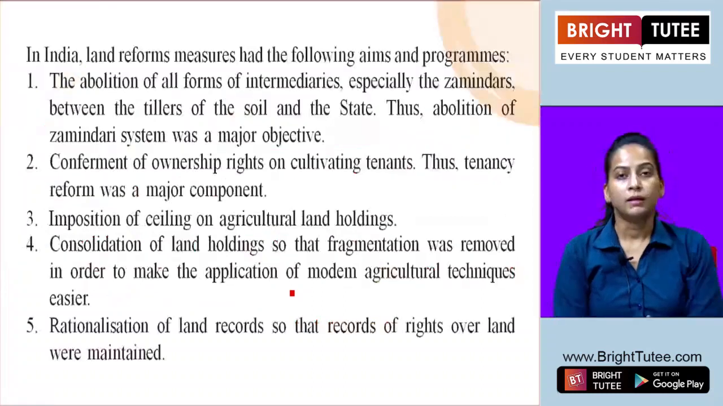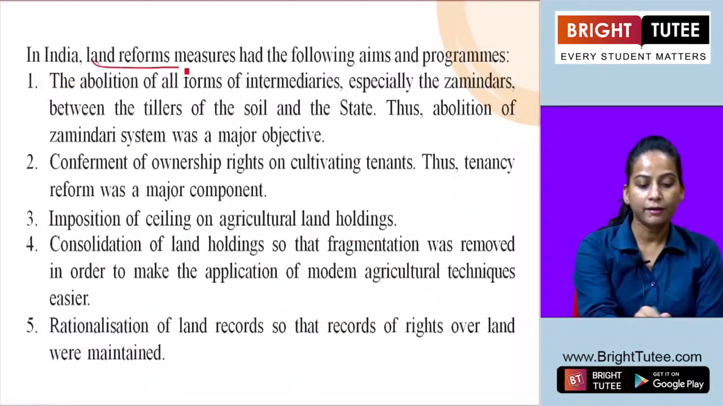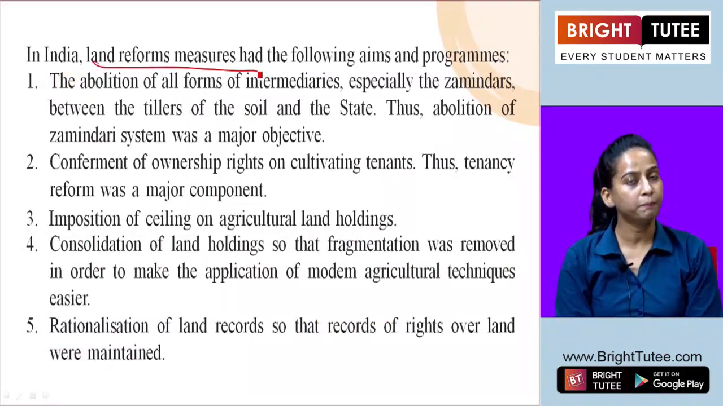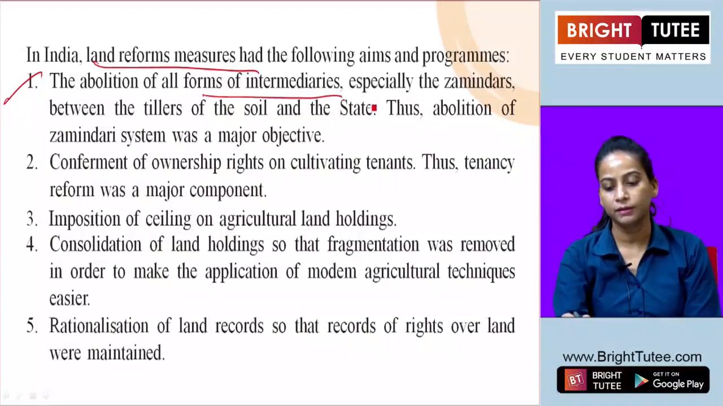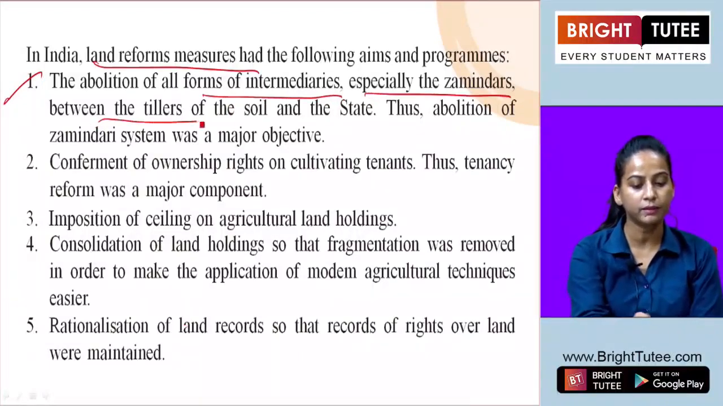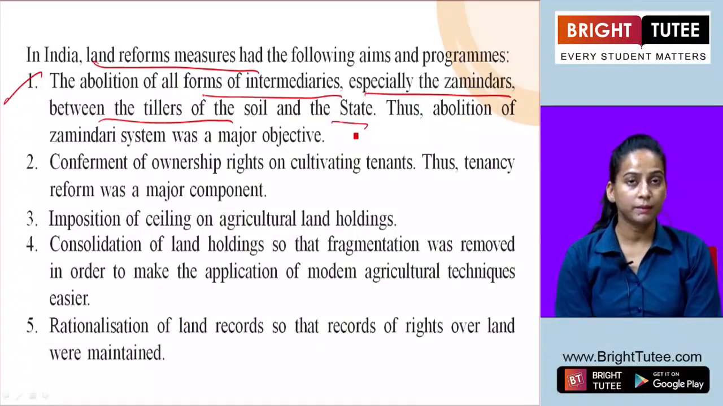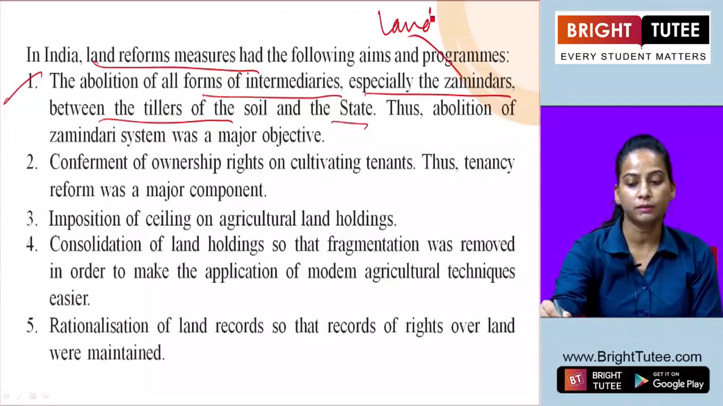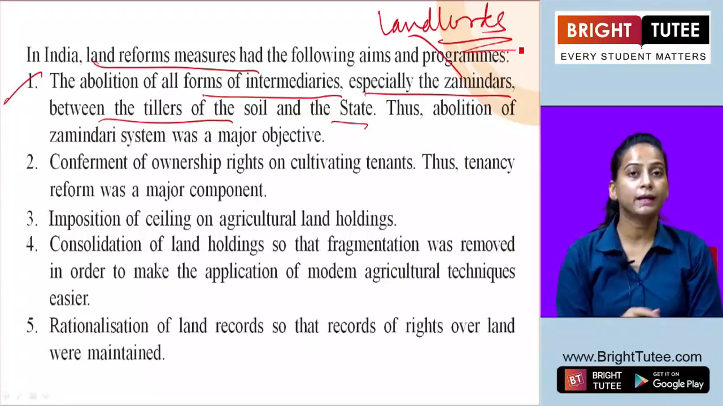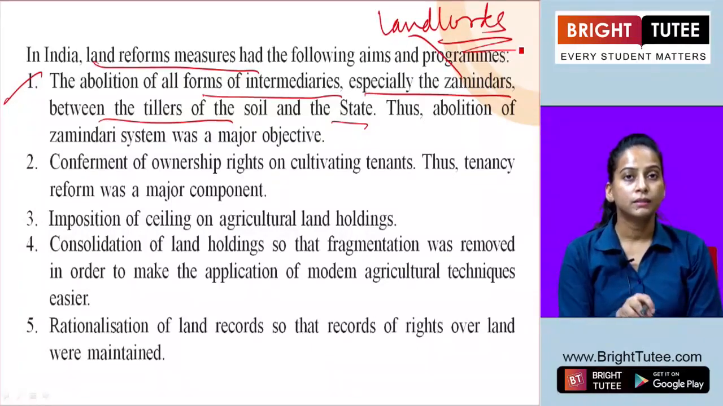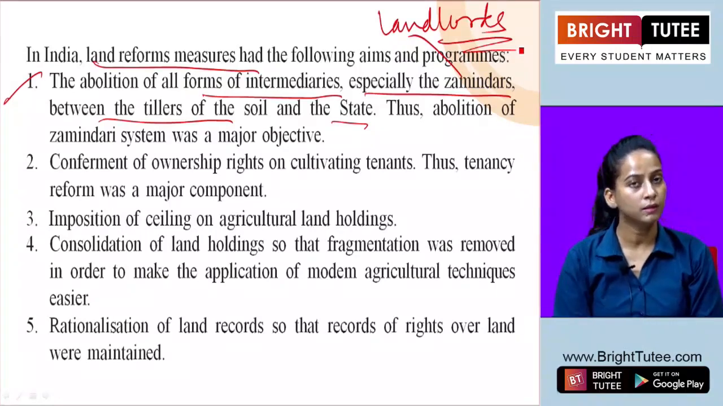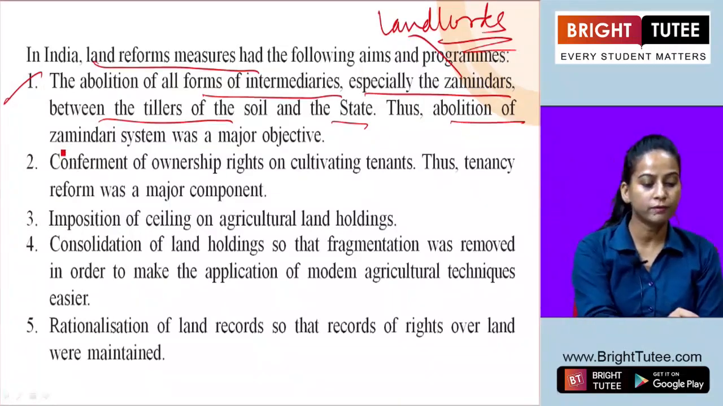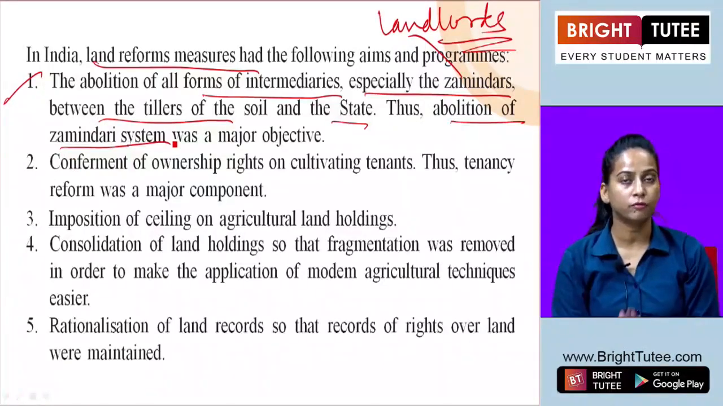And here, if we talk about it, this was the need at the time, and after independence the main reforms were brought. In India, land reform measures had the following aims and programs. The first one: abolition of forms of intermediaries, especially the zamindars, between the tillers of the soil and the state. Means the zamindars or the landlords were the main exploiters, responsible for the poor condition of the farmers or the peasants.